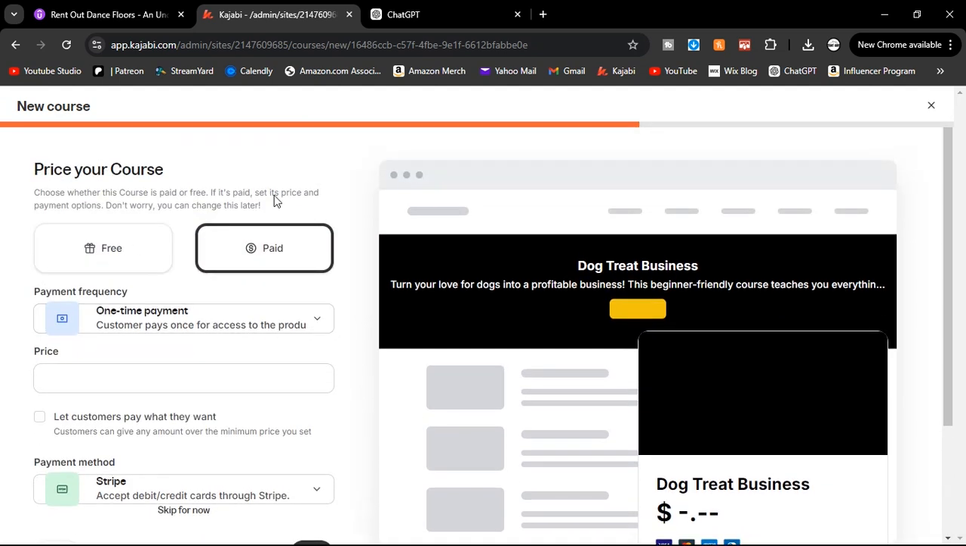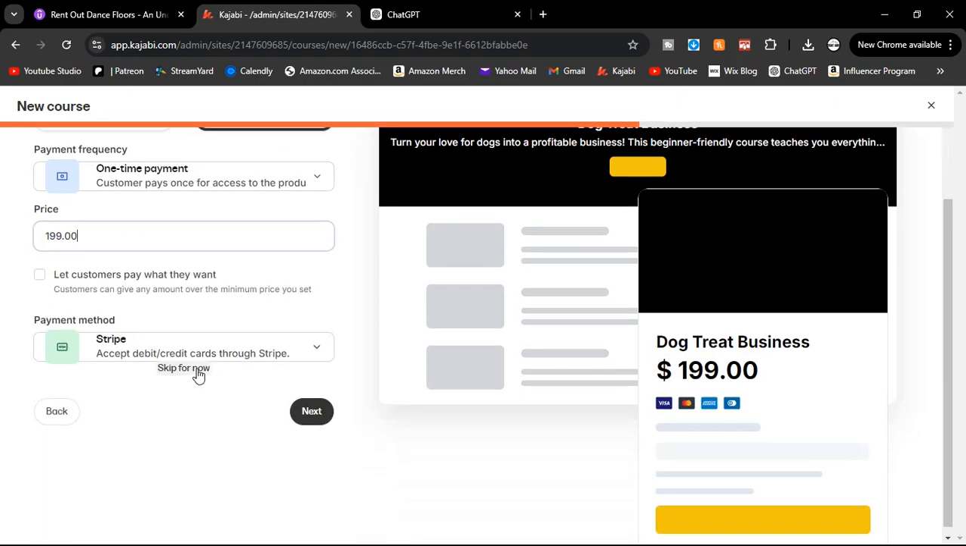Okay, now you're going to have to price your course. You will have to connect the payment of either PayPal or Stripe. Either of those are quick to sign up for. We don't want it to be free. We want it to be paid. We're going to make this course $199. I'm already connected to Stripe.